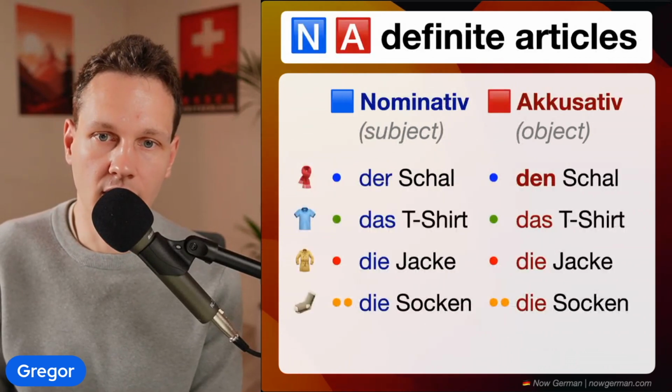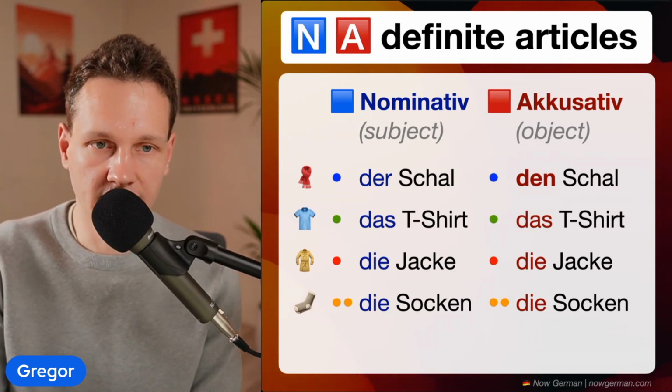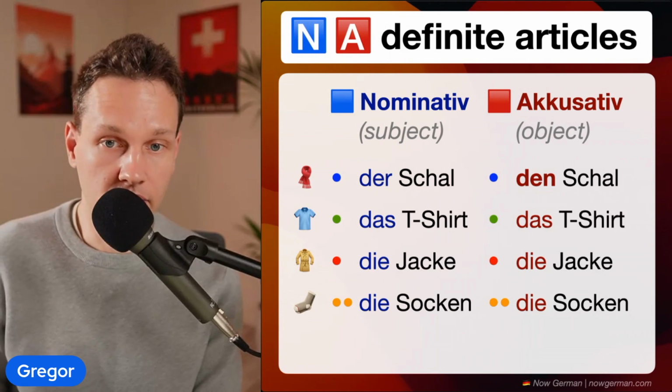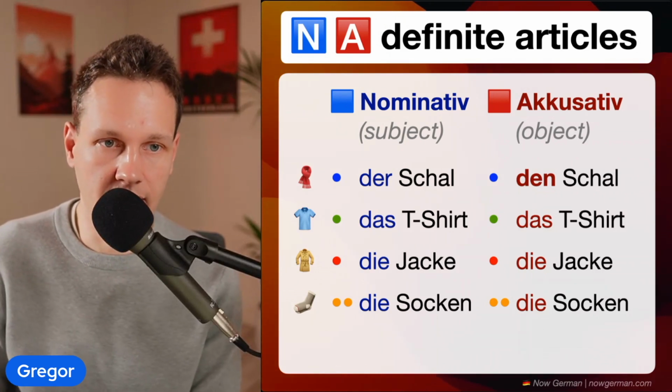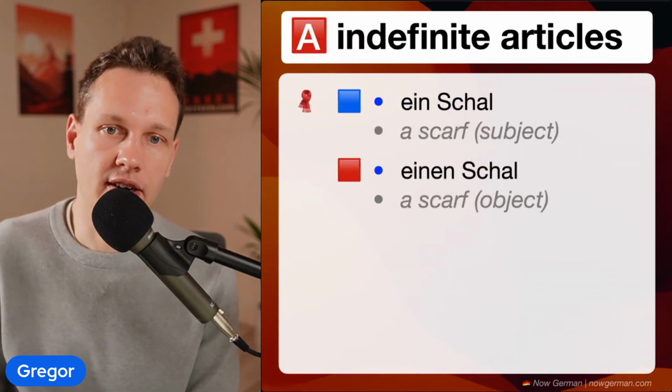Let's look at the overview. You see here I have the nominative and the accusative listed, and the only change really is the masculine. And you'll see that's the same for the indefinite article and for the negative article as well. And that's what we look at next. So let's look at the indefinite article.